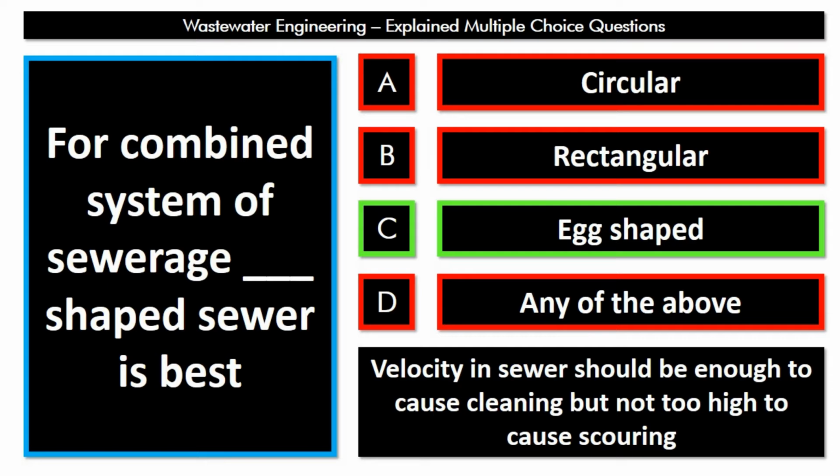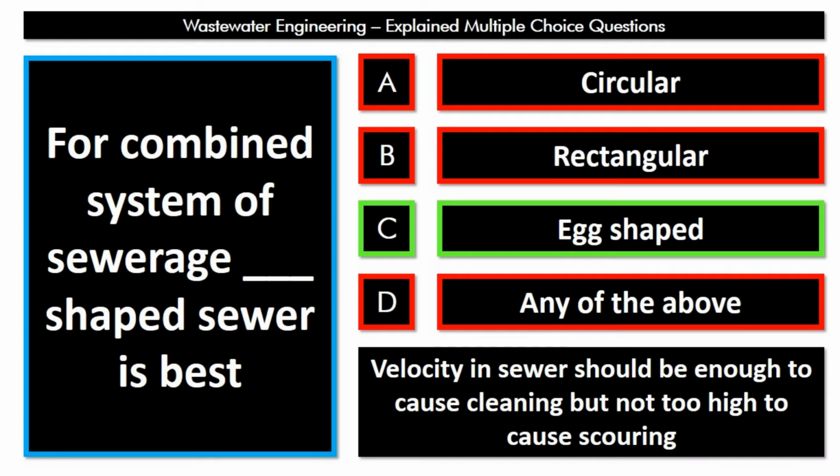Self-cleansing is caused even at low flow, because in combined sewerage system, storm water flow is not there in, let's say, summer season, and in that season dry weather flow is the only flow, and even at that small flow, self-cleansing action can be achieved only in an egg-shaped sewer.